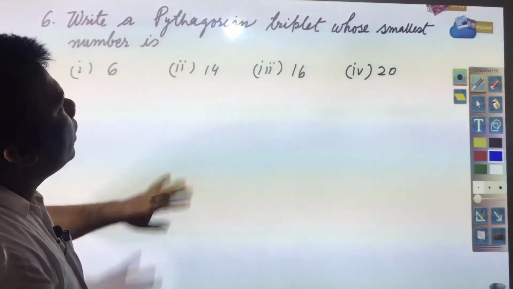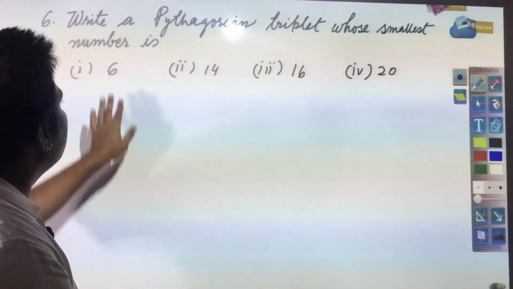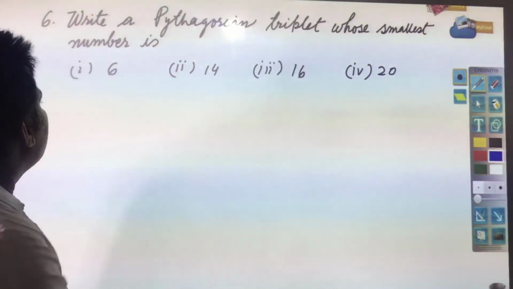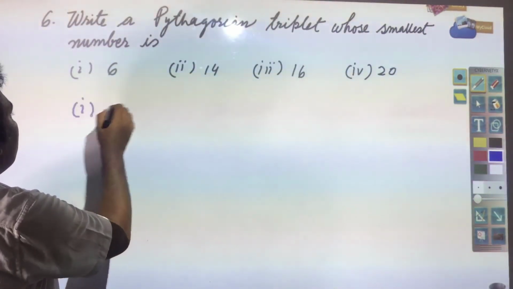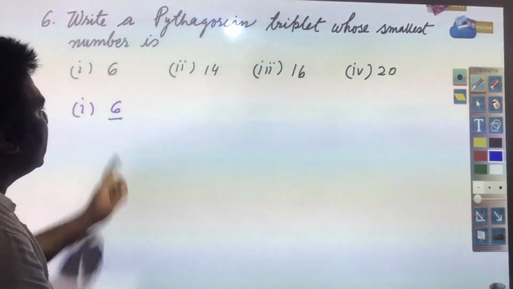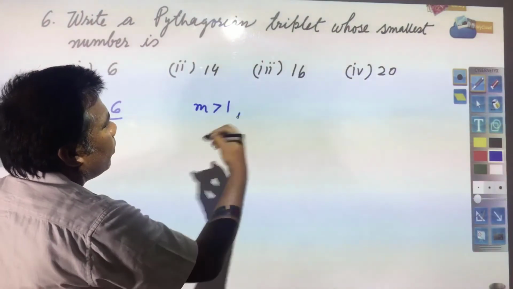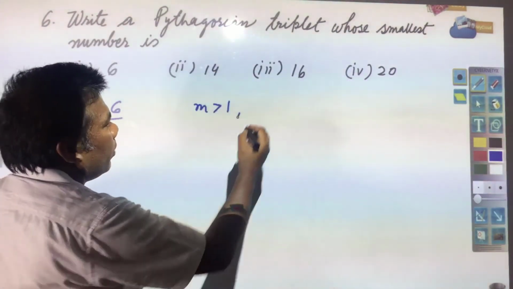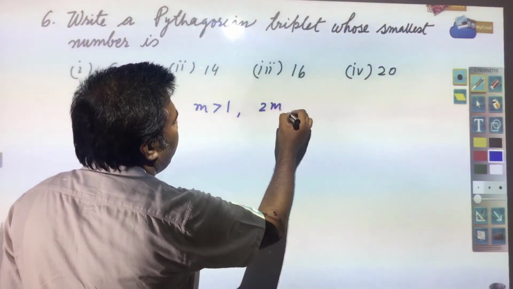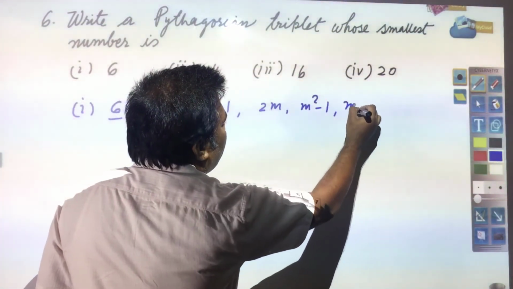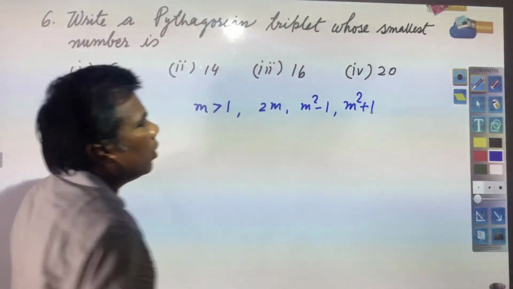Write a Pythagorean triplet whose smallest number is 6, 14, 16 and 20. Suppose for the first question, you see how we will solve. The smallest number is 6. If you remember, if m is greater than 1, then the smallest number in a Pythagorean triplet will be 2m, the second number will be m square minus 1 and the third number will be m square plus 1.